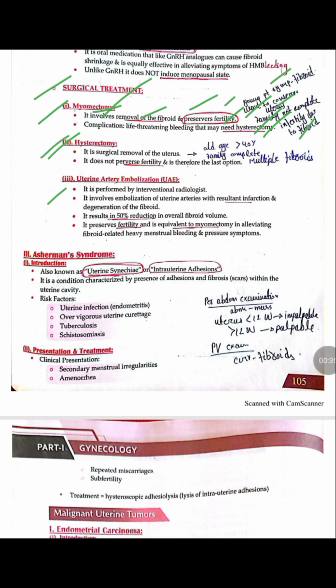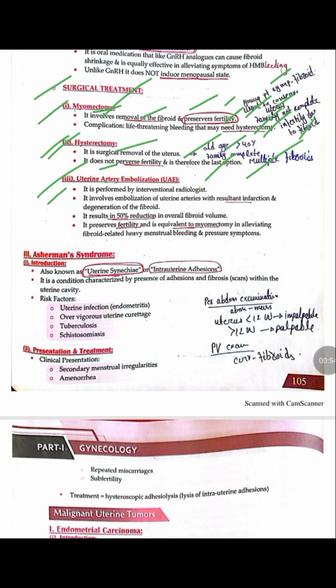Hysterectomy involves the surgical removal of the uterus, and this procedure does not preserve fertility, and therefore it is usually done in older patients whose family is complete and whose age is more than 40 and who have multiple fibroids. Third one is the uterine artery embolization.